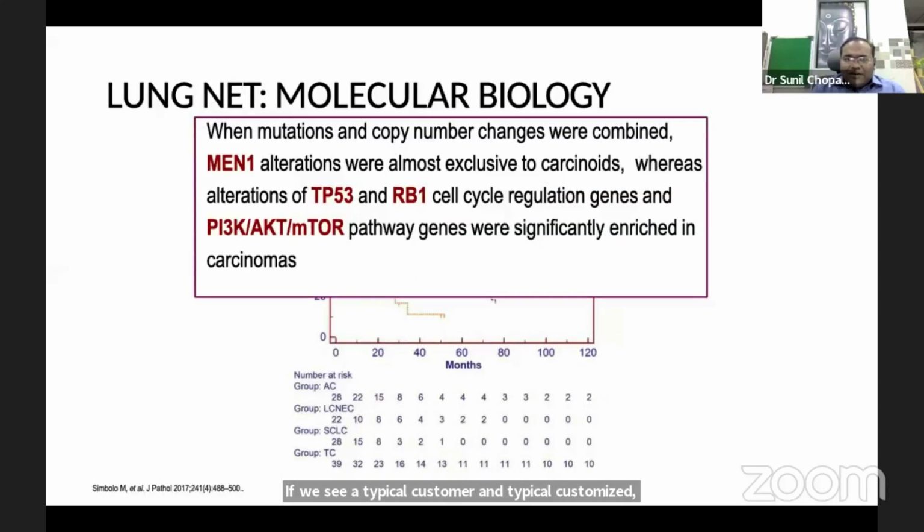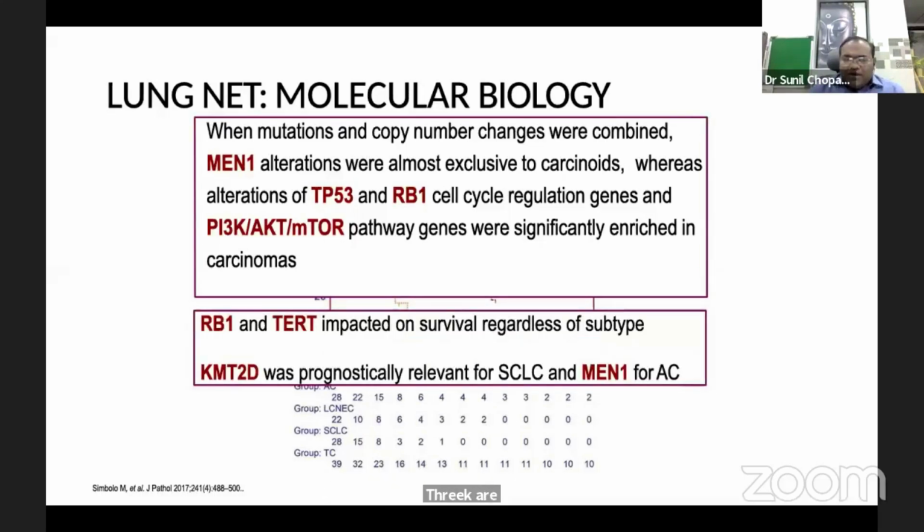Moving to the molecular biology, MEN1 alterations are almost exclusive to carcinoid, whereas TP53 and RB1 regulatory genes and PI3K-AKT-mTOR pathways were significantly enriched in carcinomas. RB1 and TERT had impact on survival regardless of the subtype. KMT2D was prognostically relevant for small cell and MEN1 for atypical carcinoid.